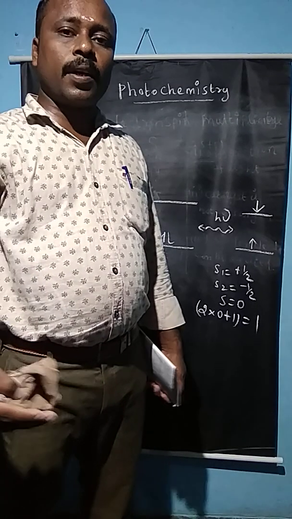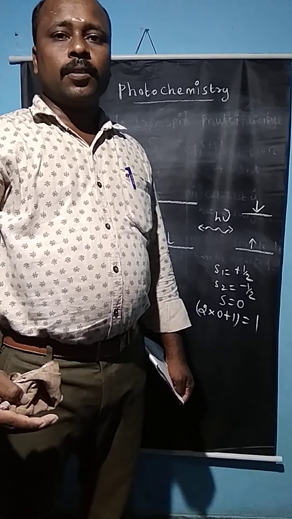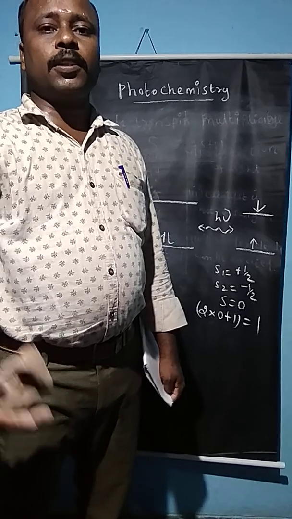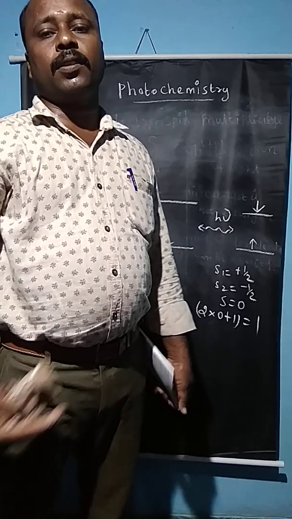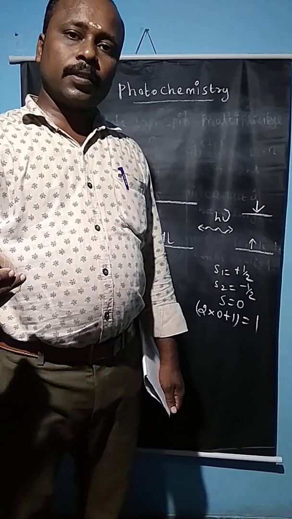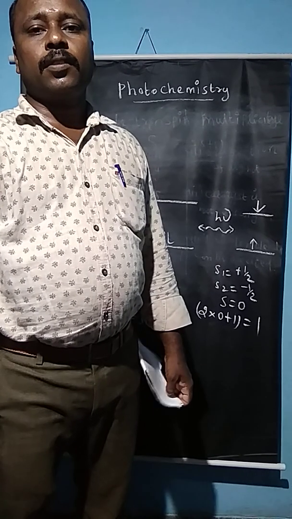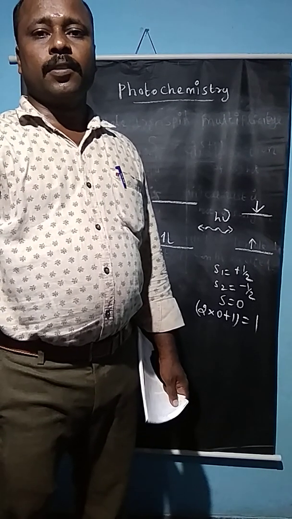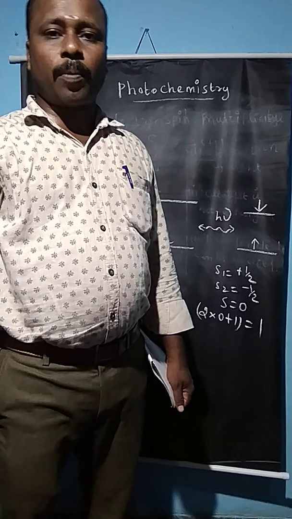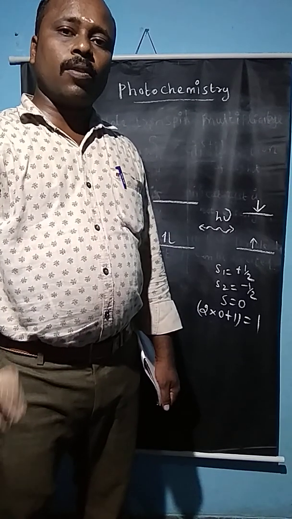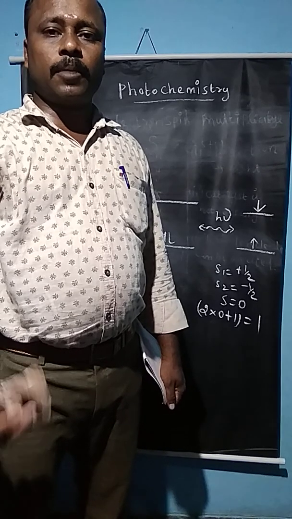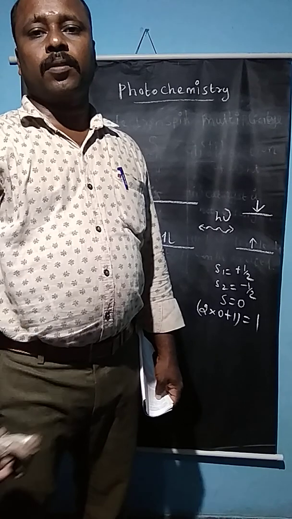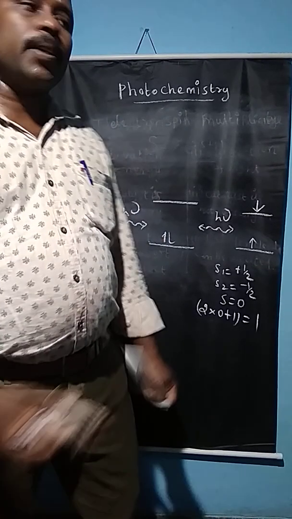But in the case of Beer-Lambert's law, it says that when monochromatic radiation is passed through any homogeneous solution, the intensity of the emitted light is reduced, which is proportional to the thickness, or length, of the homogeneous solution. This is known as Beer-Lambert's law.